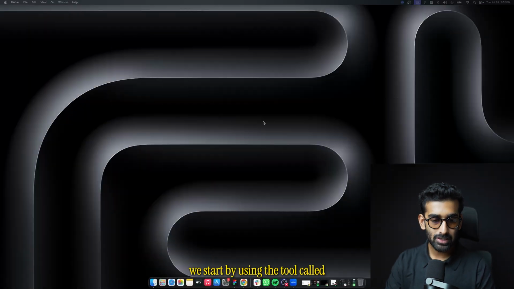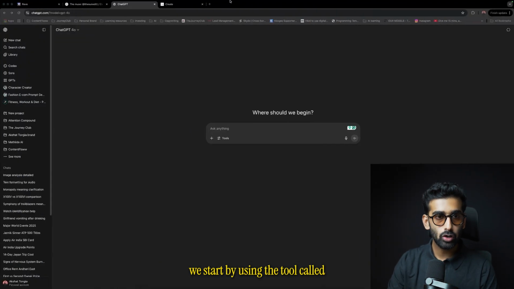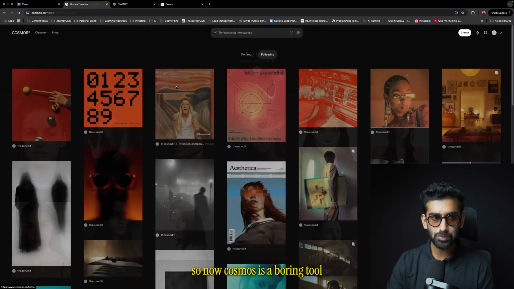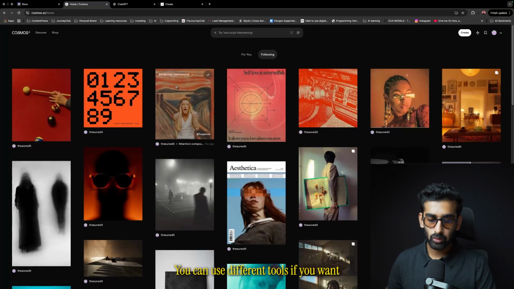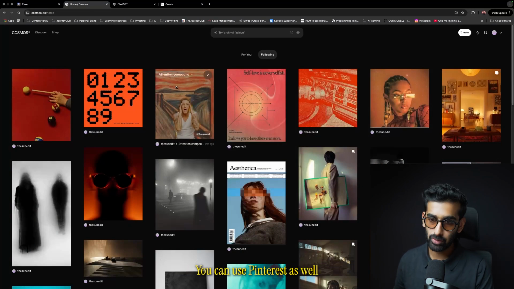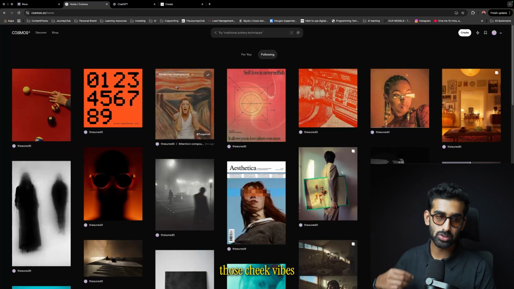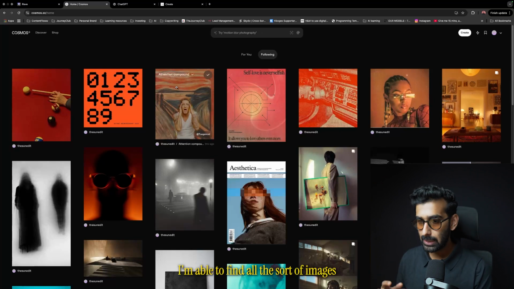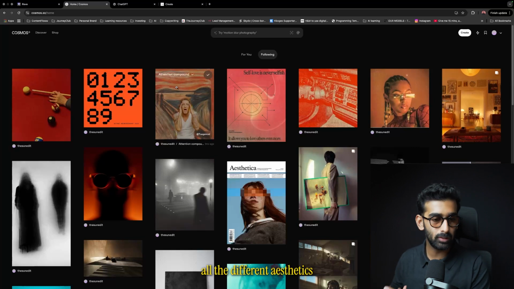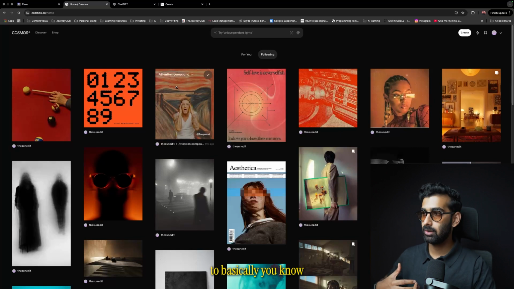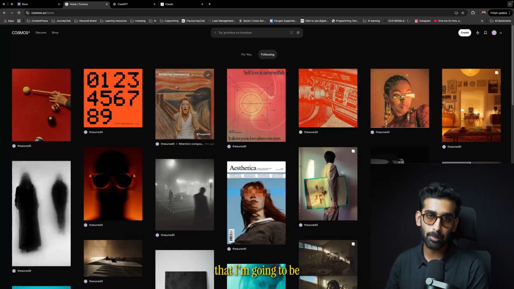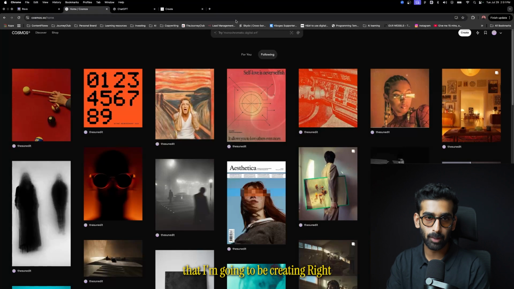And that is why we start by using the tool called Cosmos.so. Now, Cosmos.so is a mood boarding tool. You can use different tools if you want. You can use Pinterest as well. But I love Cosmos because it gives those editorial vibes, those chic vibes. I'm able to find all the different aesthetics of the images that I want to translate into the model's face that I'm going to be creating, the influencer's face that I'm going to be creating, right?